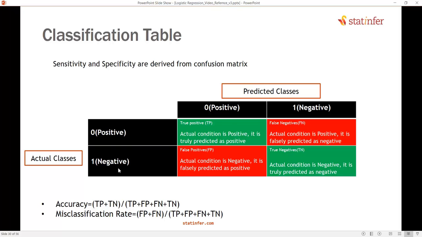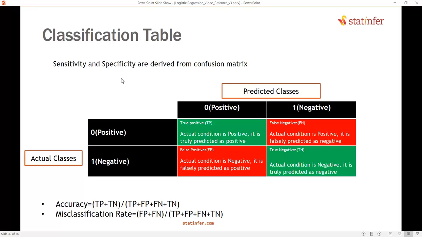Actual condition is negative, truly predicted as negative. These are true negatives. So there should be a high number of true positives and a high number of true negatives. The false negatives and false positives should be as low as possible. So accuracy is true positives plus true negatives upon the total of everything. Misclassification rate is simply 1 minus that, or false positives plus false negatives divided by the sum of all the cases.